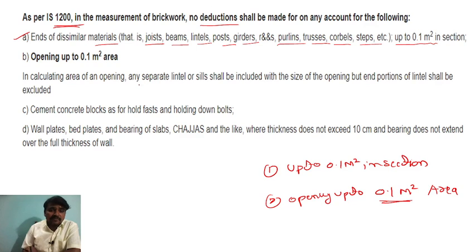In calculating the area of an opening, any separate lintel or sill shall be included with the size of the opening, but the end portions of the lintel shall be excluded. Cement concrete blocks as for holdfast.